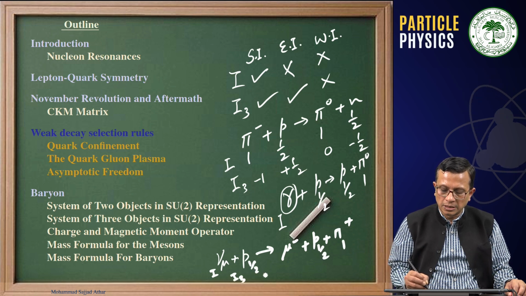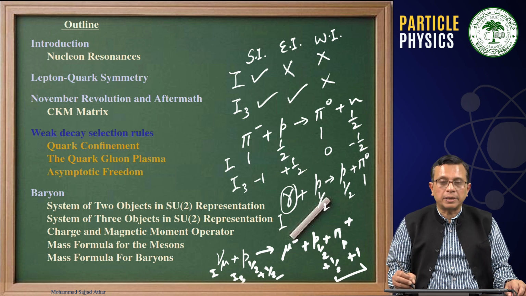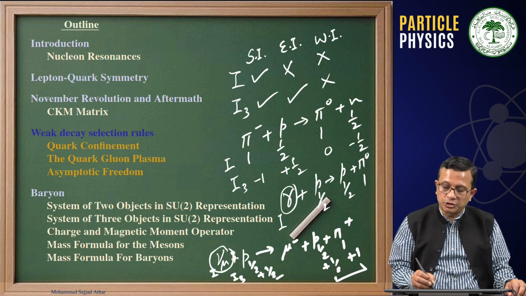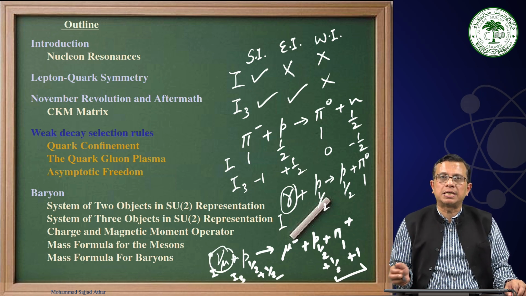I3 is plus half, plus 1. Therefore, I3 is not being conserved, but I is conserved. But we know that neutrinos participate only in weak interaction processes. Therefore, this is a weak interaction process.